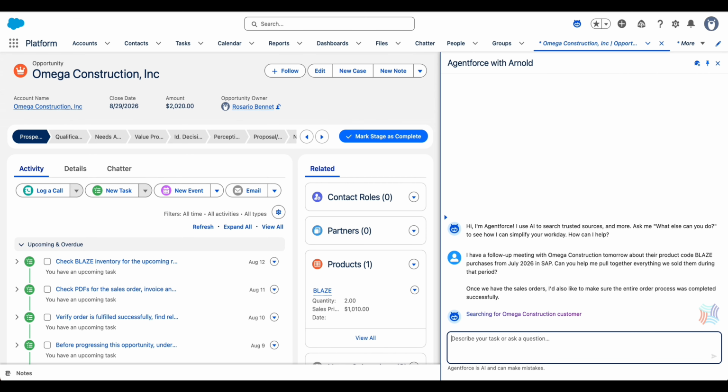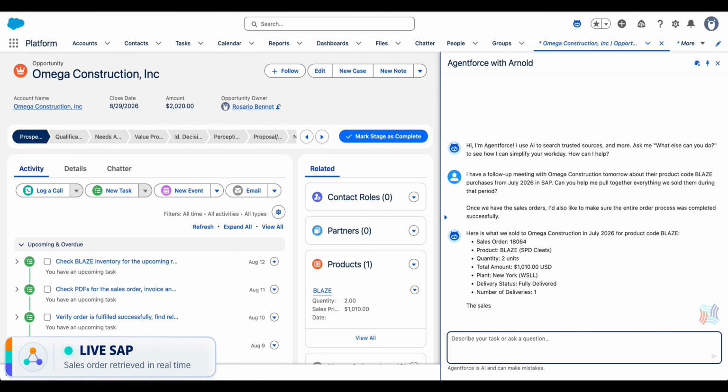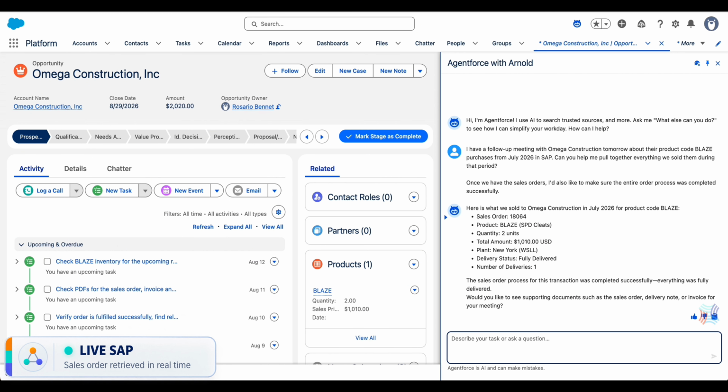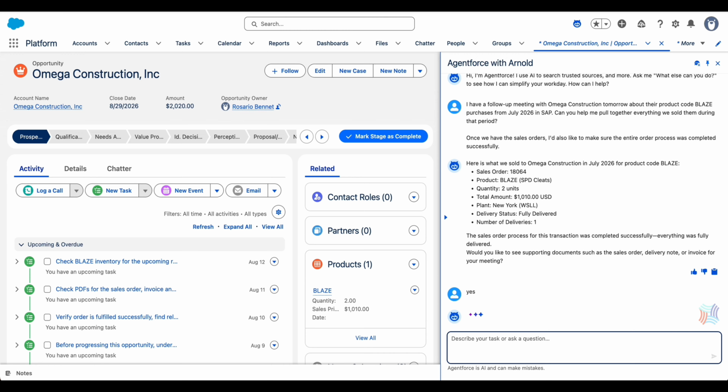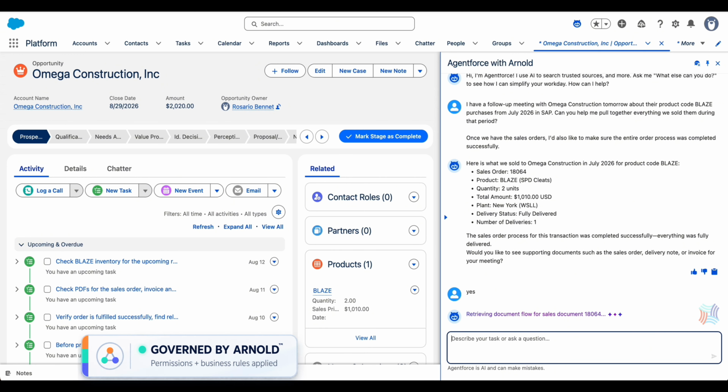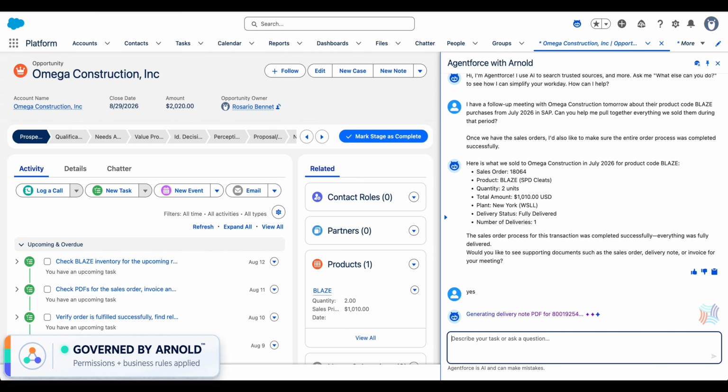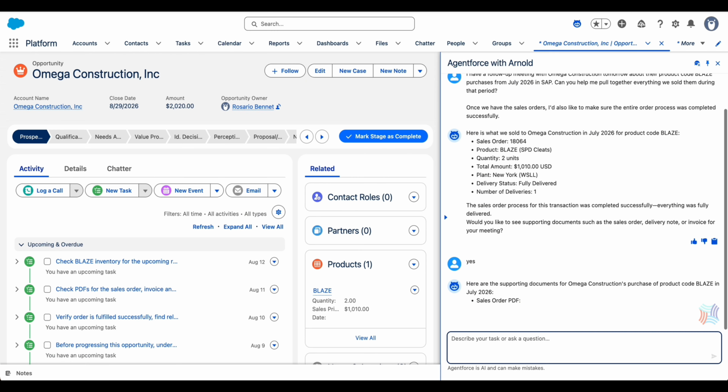The seller asks about the customer's recent purchase. Agentforce interprets the request, while Arnold connects to SAP and retrieves the matching sales order. This is live SAP data, delivered directly within the opportunity. When the results appear, they are governed by Arnold, using the configured permissions and business rules to provide the right SAP information to the right user.